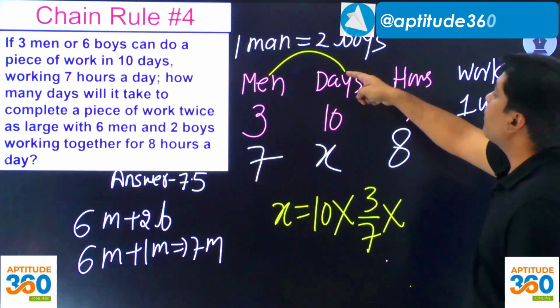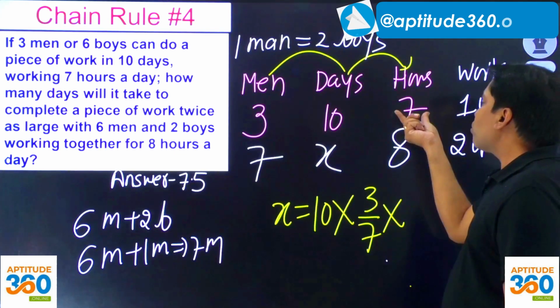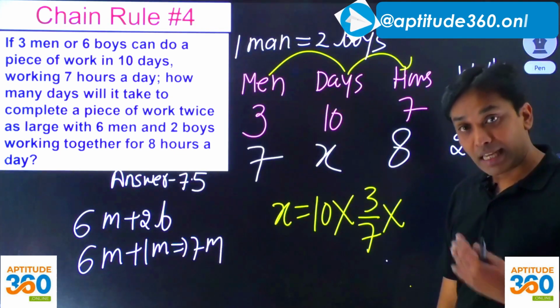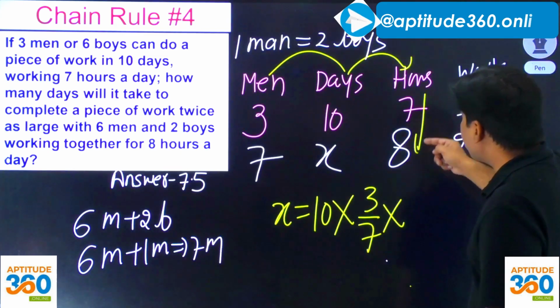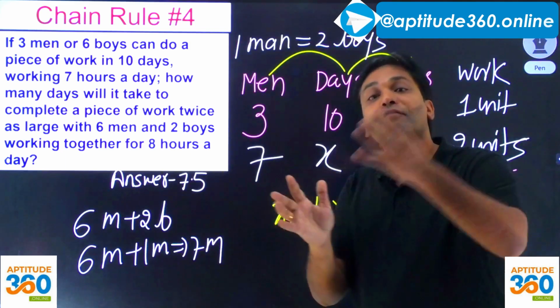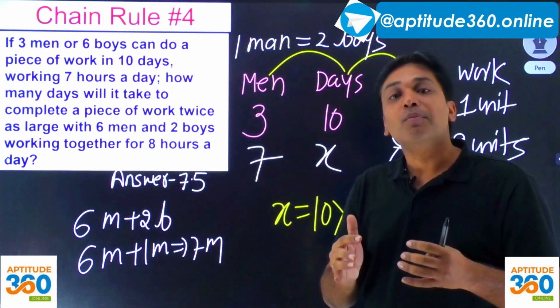Hours. When you compare this with hours, when the work is every day you're working for 7 hours, the work is getting over in 10 days. Now you're working more every day. आपने 7 hours की बजाय 8 hours काम करना शुरू कर दिया, तो obviously the days will be less than 10. भाई 10 दिन से कम में काम खत्म हो जाएगा.